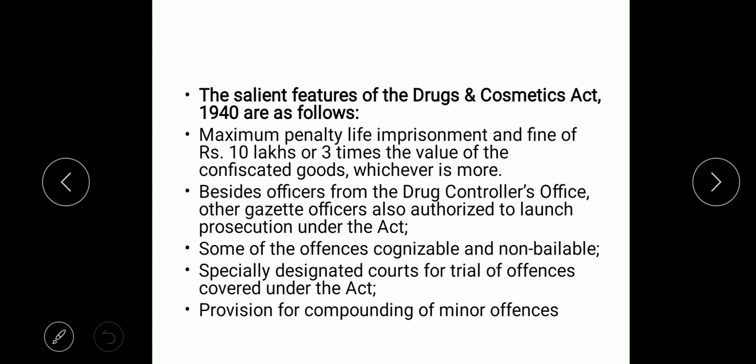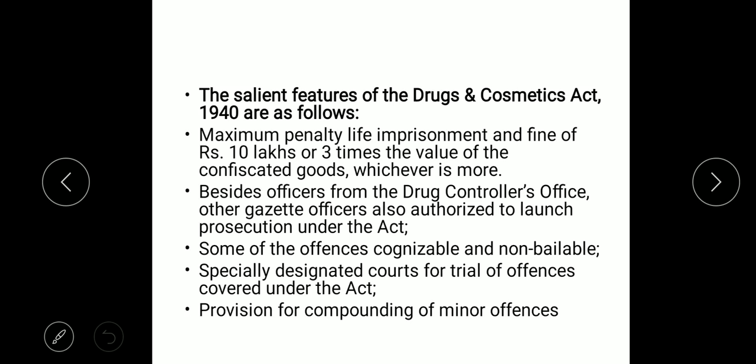So there are some of the salient features of the Drugs and Cosmetics Act. Maximum penalty: life imprisonment, a fine of rupees 10 lakh or three times the value of confiscated goods, whichever is more. So the maximum penalty which can be provided under this Drugs and Cosmetics Act is rupees 10 lakh or three times the value of the confiscated goods, whichever is more. So if the confiscated goods are worth 10 lakh, then 30 lakhs can be the maximum penalty.